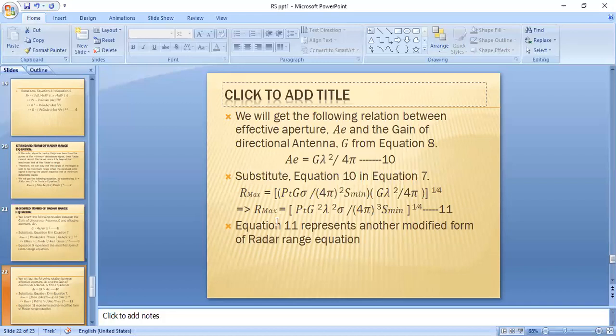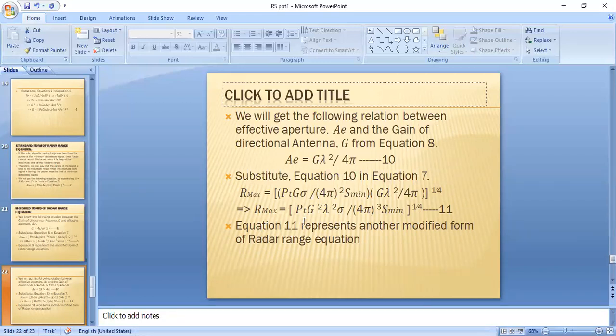So R max is equal to Pt into G square lambda square sigma by 4 pi whole cube S minimum, whole power 1 by 4. If you simplify the equation, then we can get R max is equal to Pt G square lambda square sigma by 4 pi whole cube S minimum, whole power 1 by 4. Consider this one as 11th equation. This is also called the modified form of radar range equation.